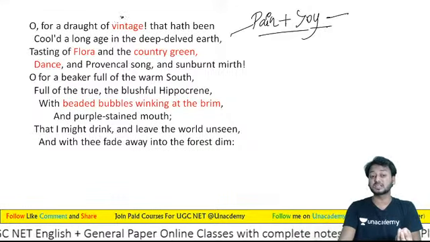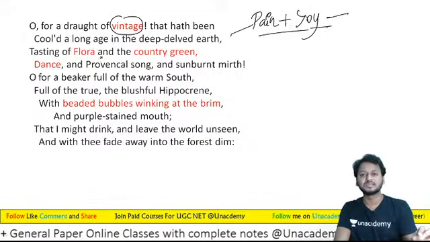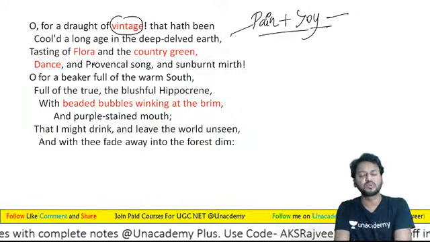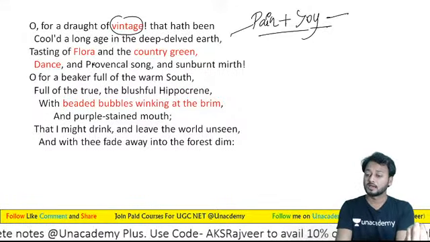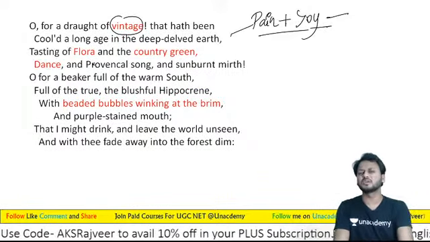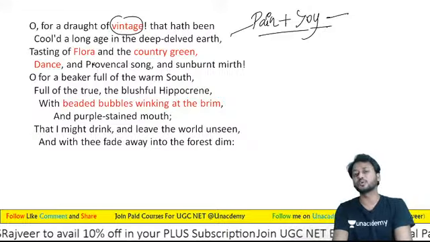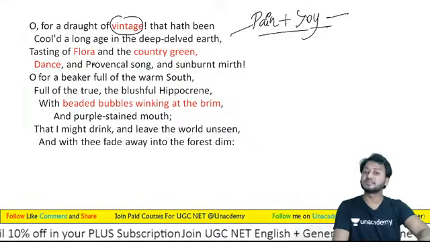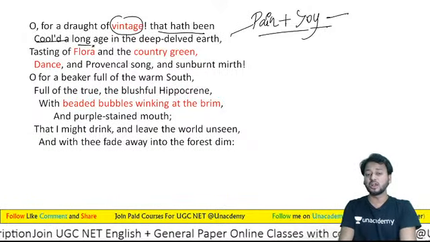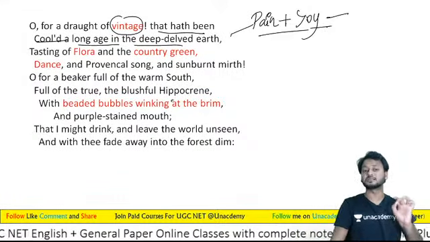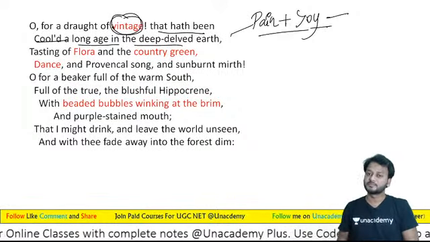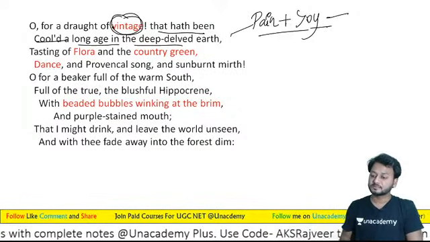Draught of vintage, learners, a kind of wine that is very strong, and gives you a lot of numbness, a lot of intoxication. This kind of wine. So learners, that had been cooled a long age in the deep-delved earth, a kind of vintage, a kind of drink, a kind of wine.